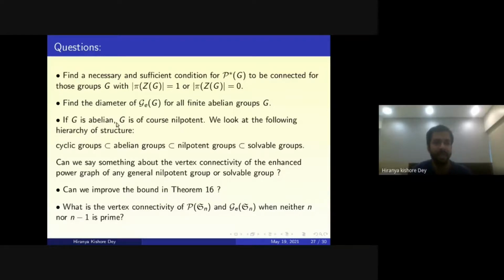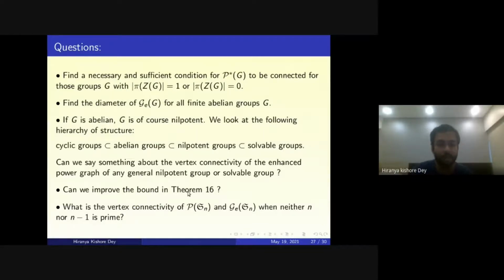If G is abelian, G is of course nilpotent. If we look at the following hierarchy of structure, cyclic groups are of course contained in abelian groups, which are contained in nilpotent groups, which are contained in solvable groups. So can we say something about the vertex connectivity of the enhanced power graph of any general nilpotent group or solvable group?